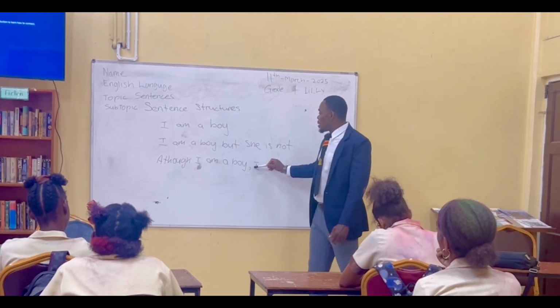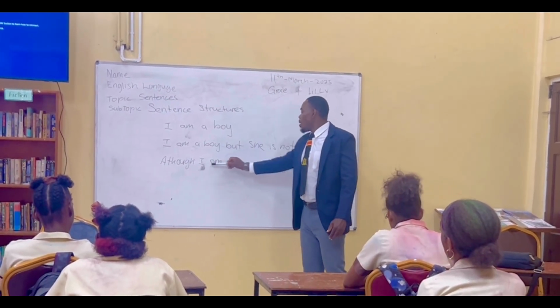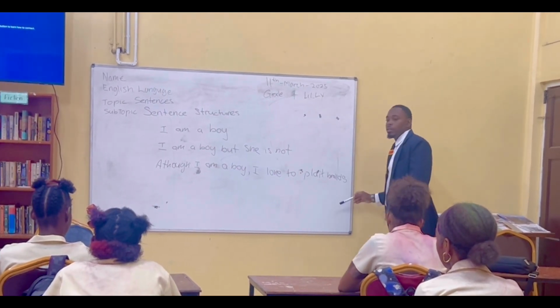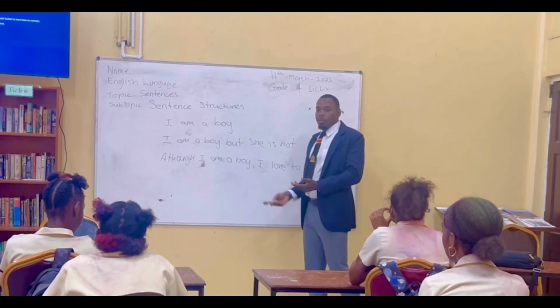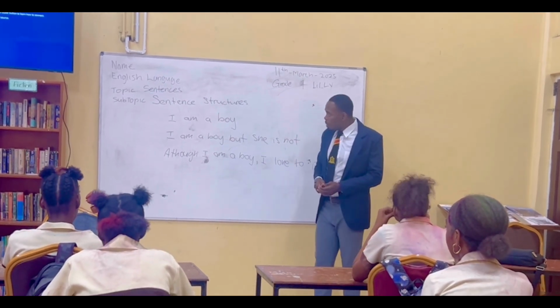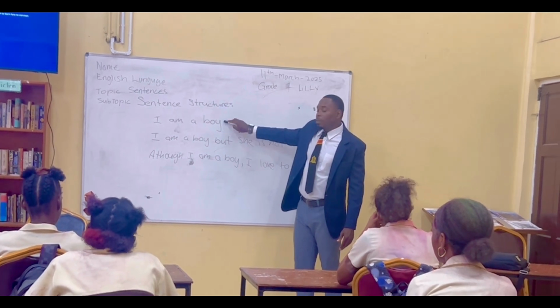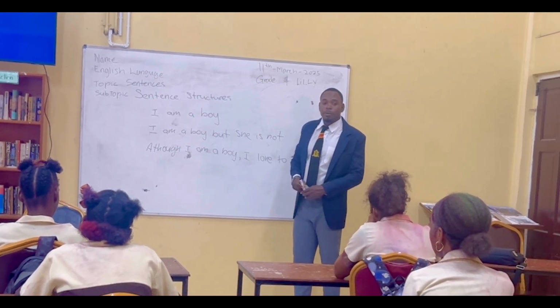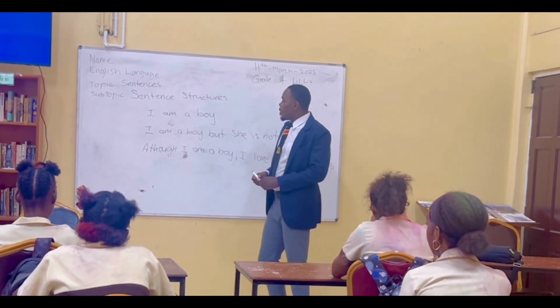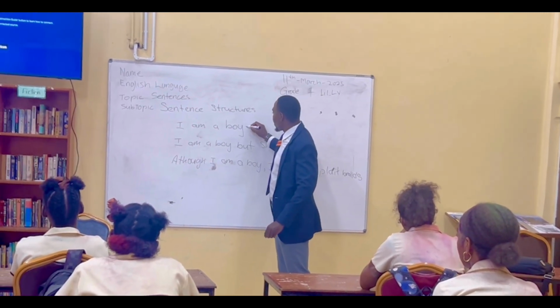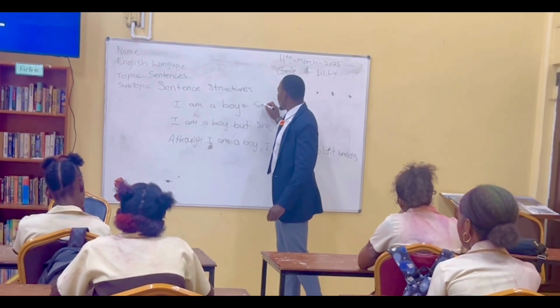Then it builds even more. Although I am a boy, I love to plant trees. So they're all different. Correct? Yes, sir. This is simple. This is a bit more difficult than this, and so on and so forth. Since you already guessed this is simple, this is what we classify as a simple sentence.